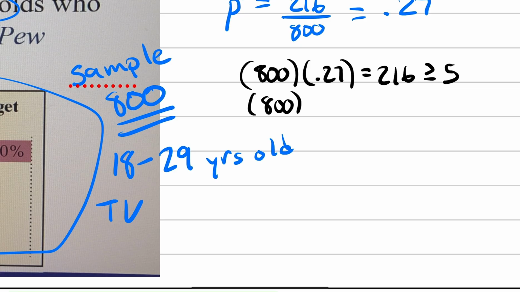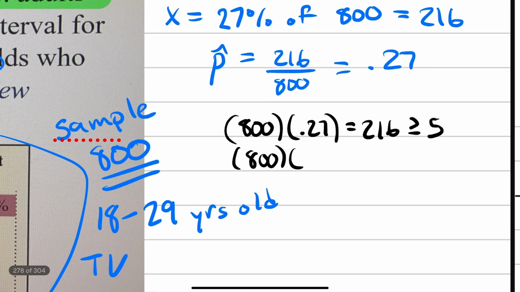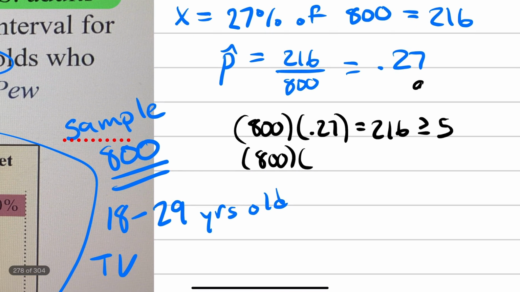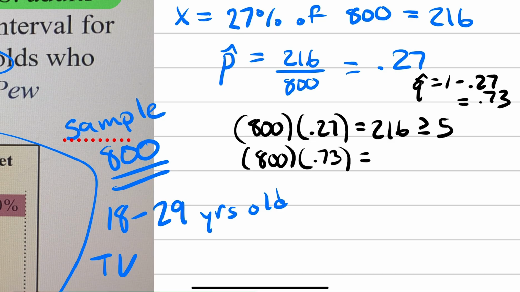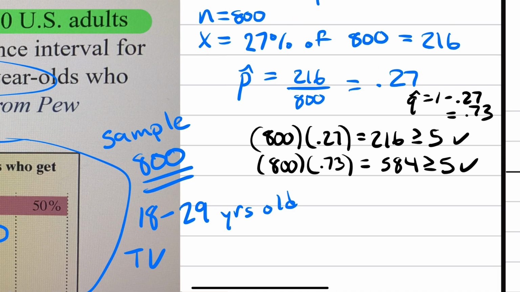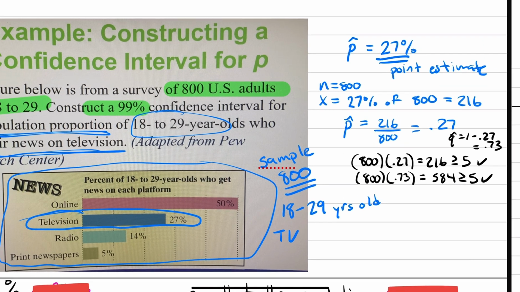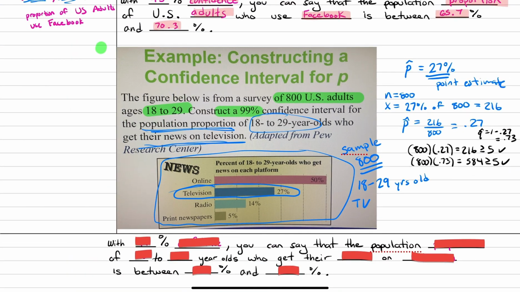N times q hat, which, what's q hat again? Q hat is 1 minus 0.27, so q hat is 0.73, and that is equal to 584, which is, again, also greater than or equal to 5. So we can definitely go ahead and use z-scores now, because we know the distribution is normal.